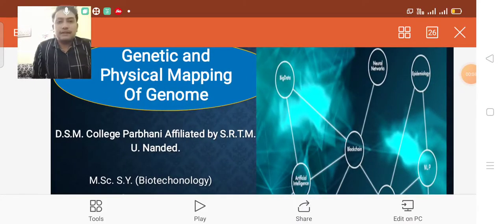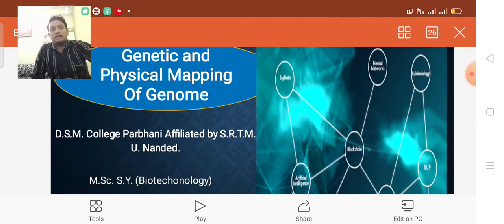So today's lecture we are discussing the genetic engineering paper, that is Unit 4. That is genetic and physical mapping of the genome. Today's lecture we are discussing genetic and physical mapping of genomes. We have already discussed what a genome is, and we have well defined what genes are.